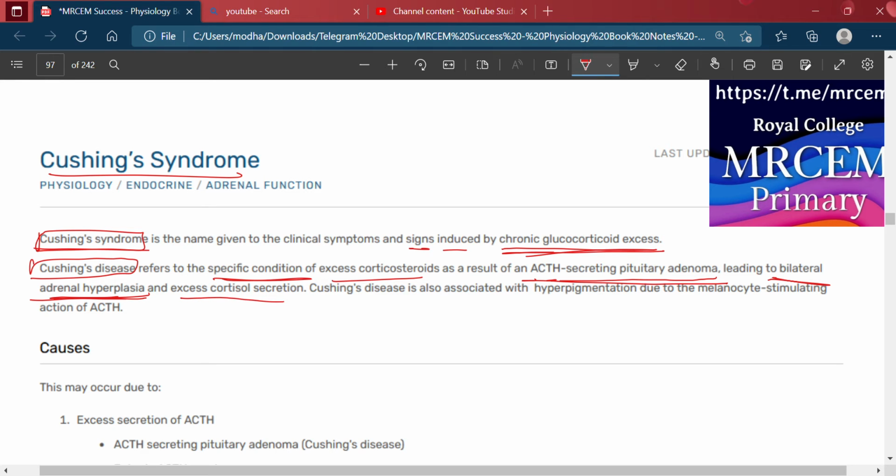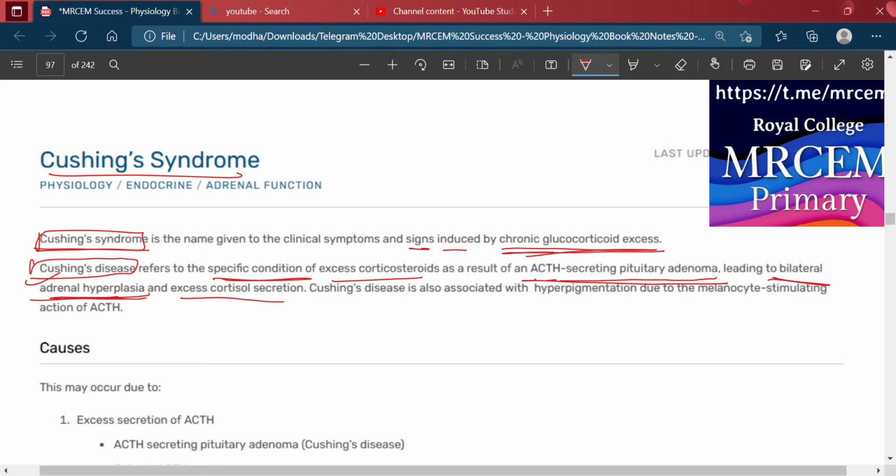Okay, it's called Cushing's disease. So Cushing syndrome is a different thing, and Cushing disease is a different thing. In Cushing's disease, there is an ACTH-secreting pituitary adenoma, which leads to bilateral adrenal hyperplasia and excess cortisol secretion.